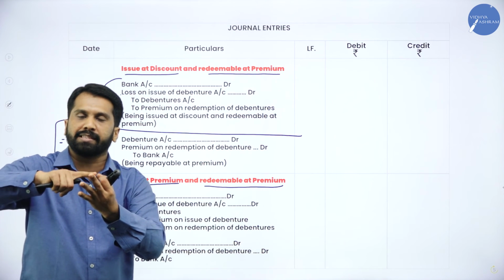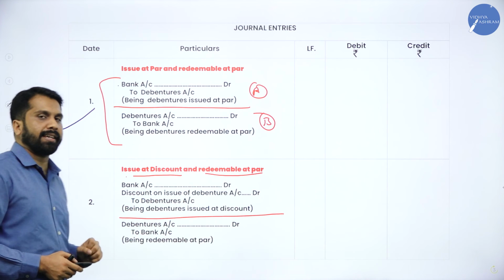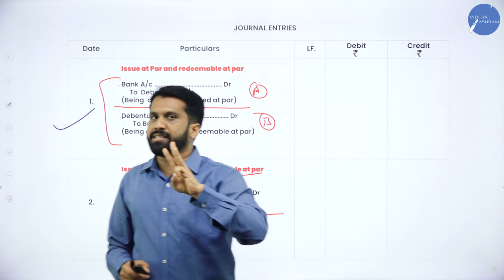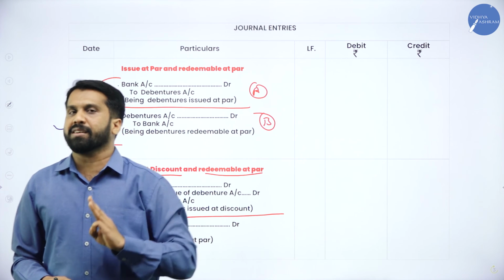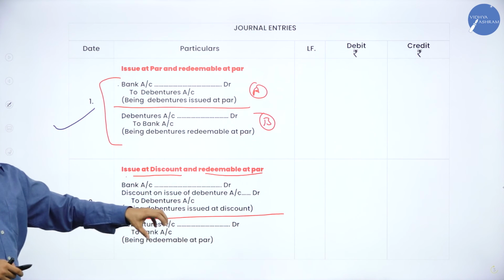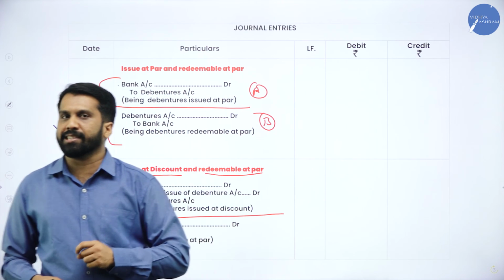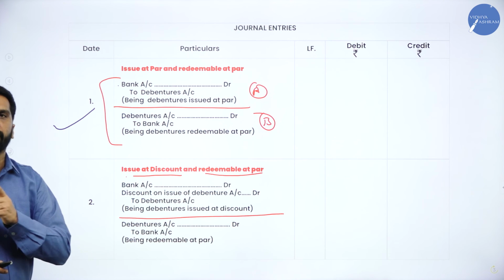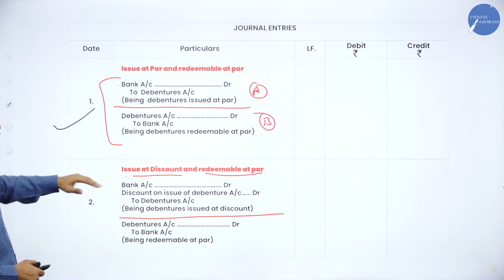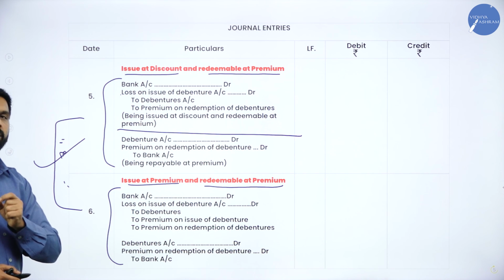1, 5, 6 are over. Now you have to remember 3rd, 4th and 2nd. Out of 6, I reduced your burden from 6 to 3. These 3 journal entries you have to mug up. Then your 12 marks problem is done. How to implement, how to remember, how the questions will be, everything you will understand in the next session. Before you come for the next session, your homework is to write down in your white sheet, with headings first, second, third, fourth, fifth, sixth, all the journal entries.